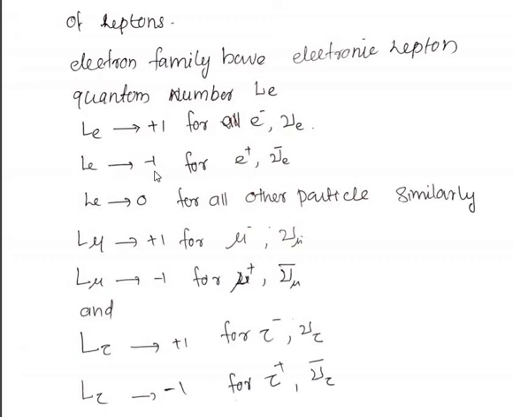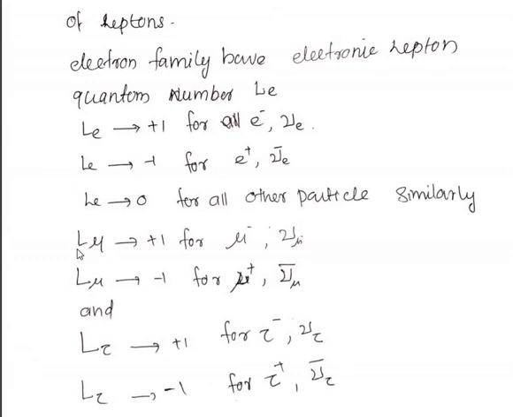So L is equal to -1 for the positron and the anti-electronic neutrino. For all other particles, whether it is a muon or tau, its electronic lepton number is 0. Okay, so electronic lepton number is 0 for all other particles.